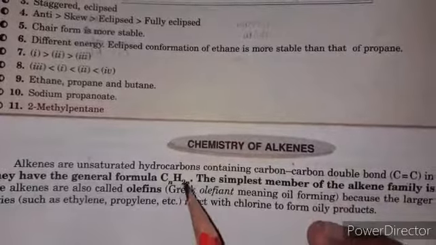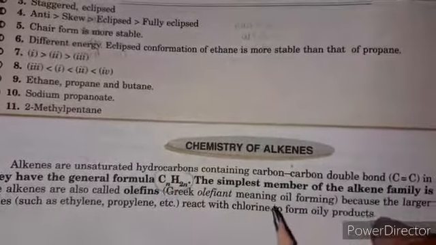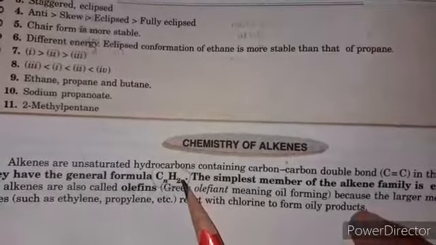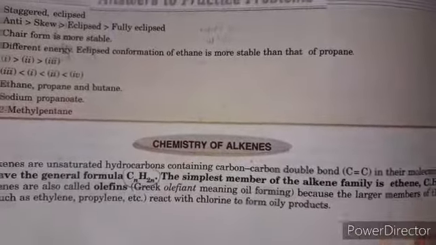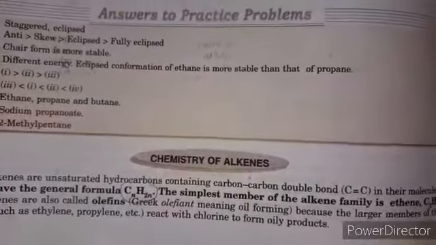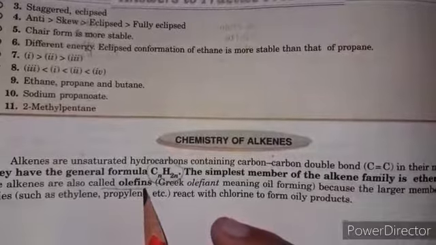The general formula is CnH2n, the general formula of alkenes. The simplest member of alkene is ethene, in which two carbons are present in the molecule. The alkenes are also called olefins.